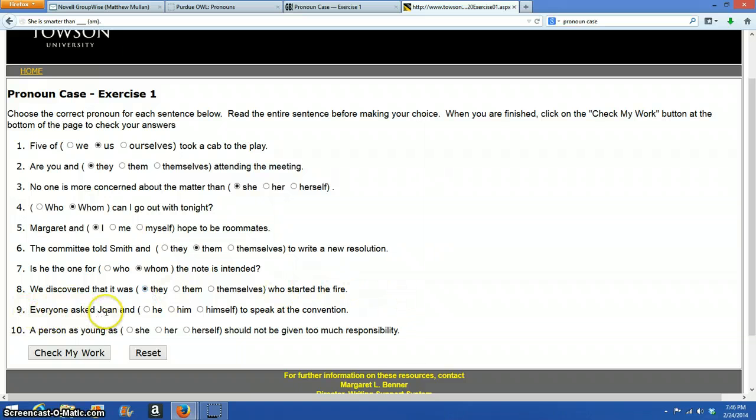This one, everyone asked Joan and, I'm going to keep everyone asked. I'm just going to drop the Joan and. So everyone asked him to speak at the convention. That's just like this one. That's just like this one. And that's just like this one. I keep this stuff. I just get rid of the Joan and blank because that's the pair that the pronoun was in. A person as young as,